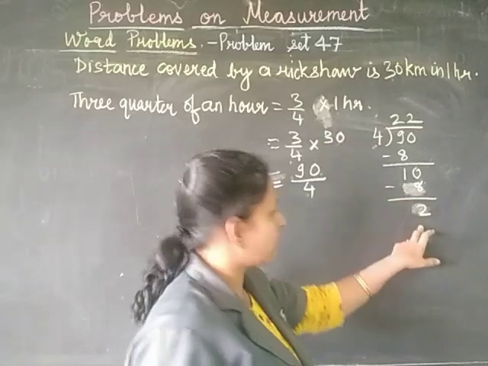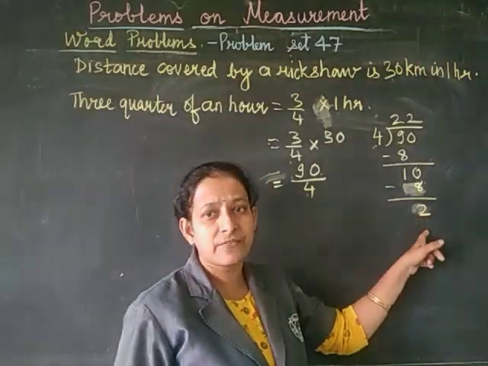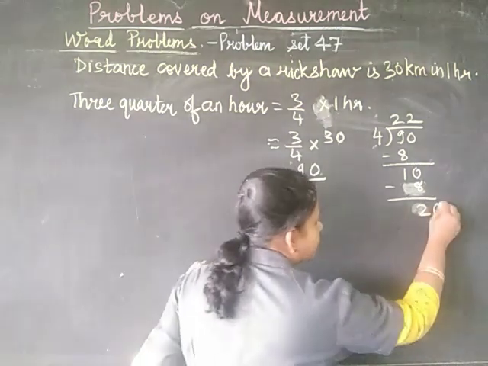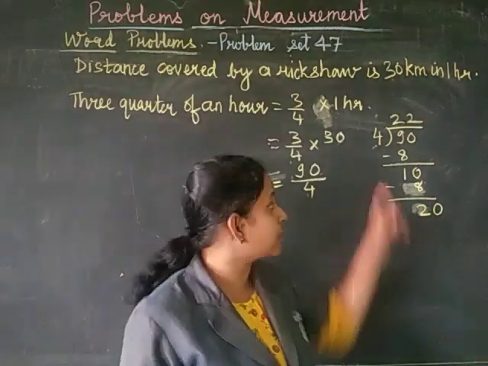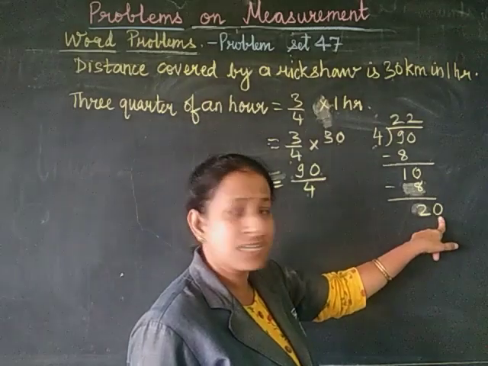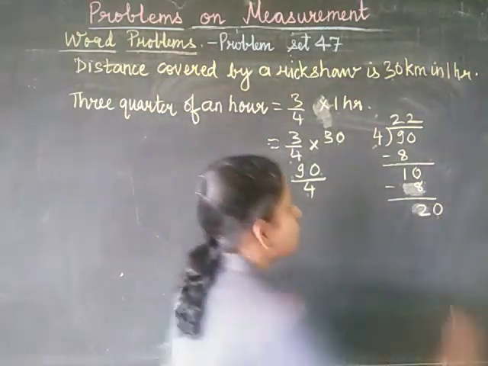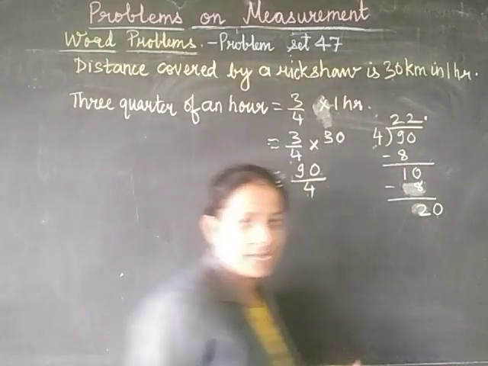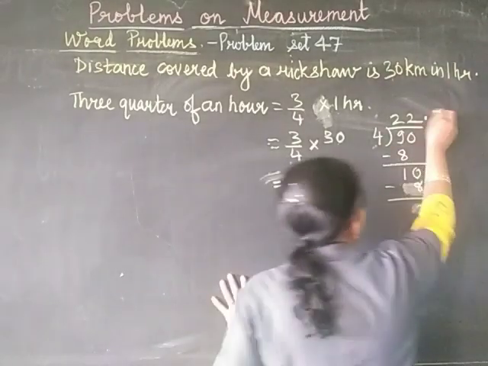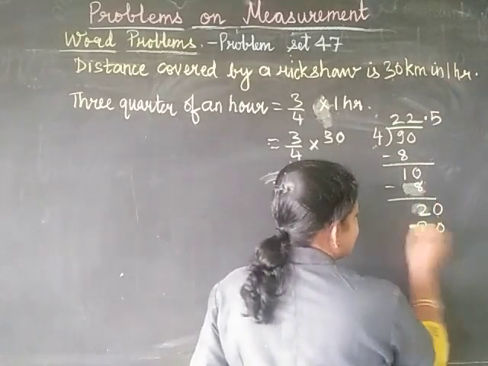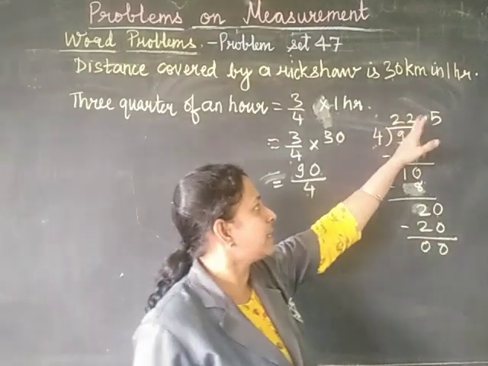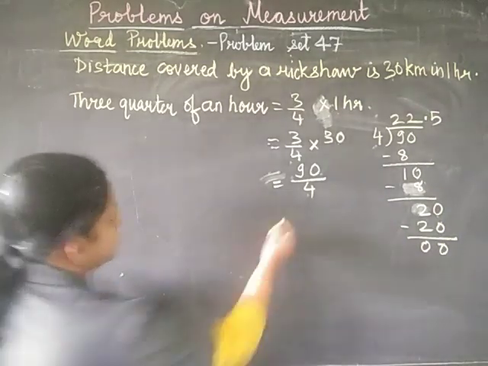But now 2 is smaller compared to 4. Therefore, we cannot divide 2 here. So what we have to do? We have to take another 0 so that we can divide it by 4. But when we are taking an extra 0, you have learned in division that we need to put a decimal point here like this. Now 4 5s are 20. Now you subtract, and you are getting the answer. The answer comes to 22.5.